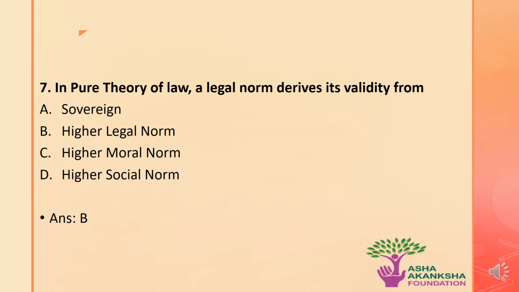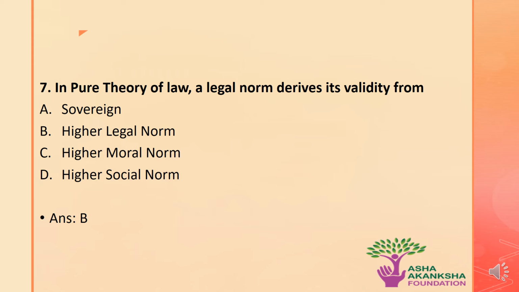So, let's now come to the next question, which is, in pure theory of law, the legal norm derives its validity from which of the following? The options are A, sovereign, B, higher legal norm, C, higher moral norm, or D, higher social norm. The correct answer to this question is option B. That means to say, in pure theory of law, the legal norm derives its validity from the higher legal norm.